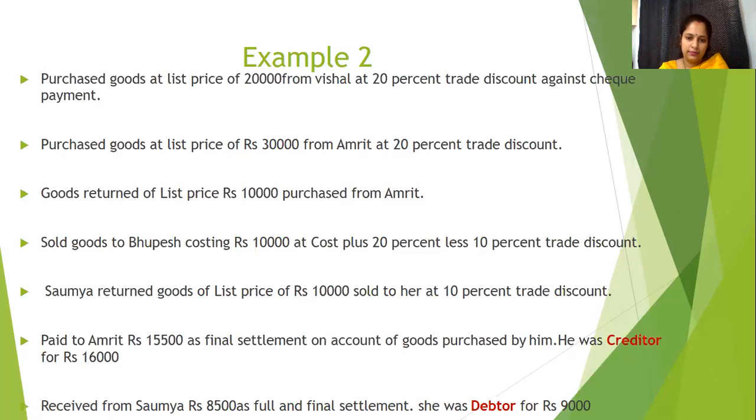So three accounts: Amrit, cash, and discount received. We are paying cash, we are receiving discount, and to whom are we paying? To Amrit. So Amrit is the receiver. Debit the receiver. So Amrit account debited to cash account to discount received account will be the journal entry.